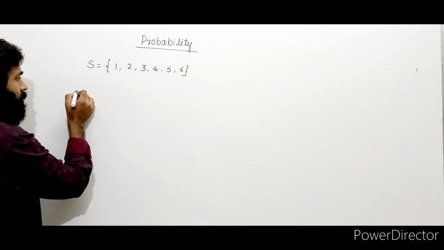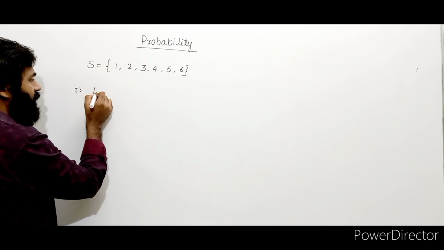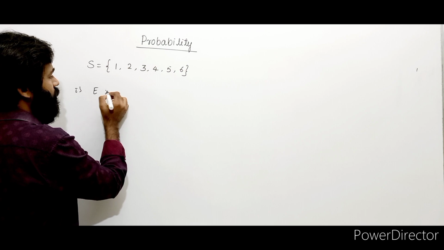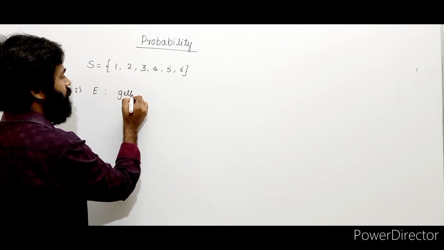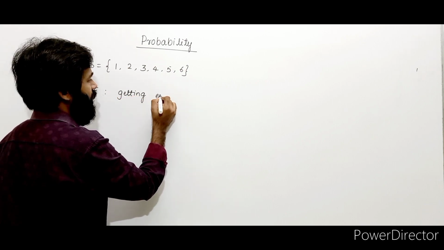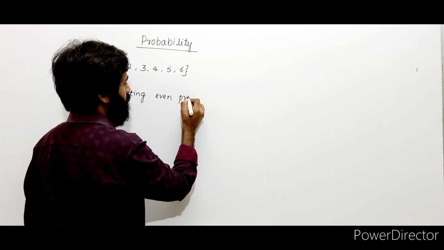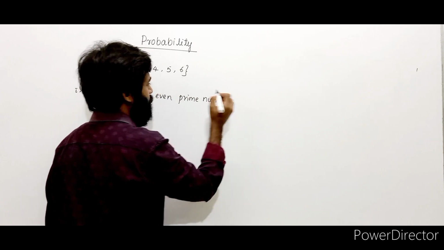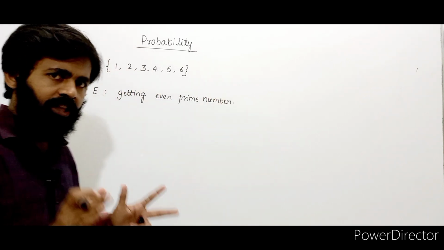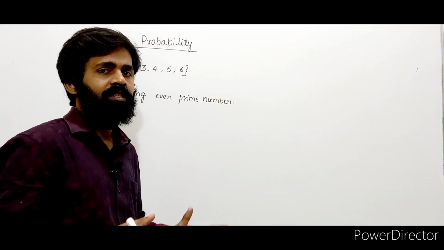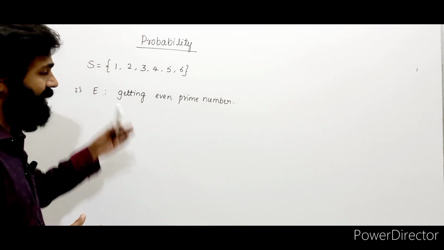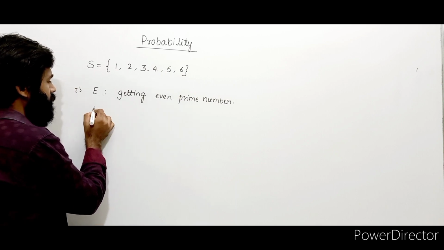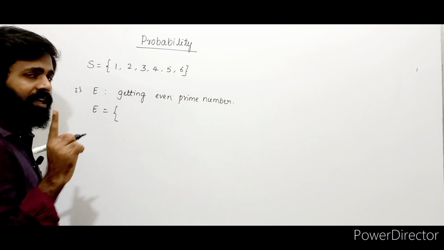Now let us take event E, getting an even prime number. Let's say you want to calculate the probability, and also we will see the types of events.